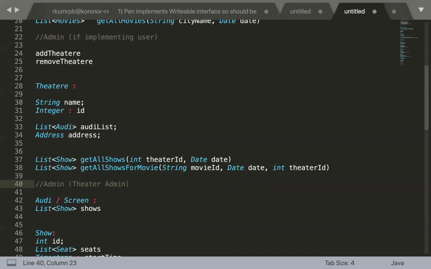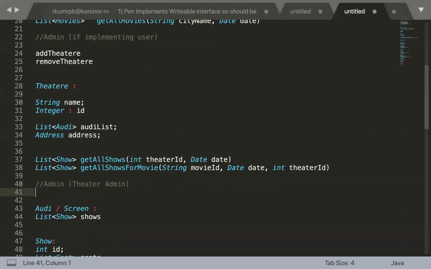some theater owner, right? Like PVR has an owner. The first admin we discussed was the Book My Show admin, which is going to manage the Book My Show system. Then we are going to have some theater admin, which is nothing but either the theater owner or someone who is working on behalf of the theater owner. So what can he do? He can add an auditorium, he can remove an auditorium, he can add shows, he can modify the show, he can update the address of the theater, he can update the price of that particular stuff, right? So all those operations he can do.